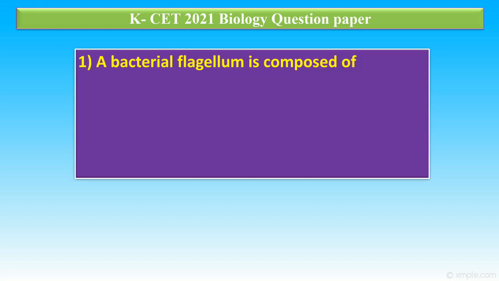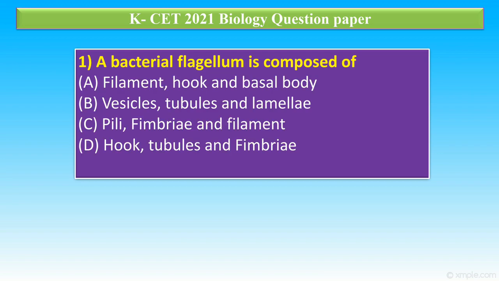Question number 1. A bacterial flagellum is composed of: option A, filament, hook and basal body; option B, vesicles, tubules and lamellae; option C, villi, fimbriae and filament; option D, hook, tubules and fimbriae. In this, the correct answer is option A. The bacterial flagellum is composed of three parts: basal body, hook and filament.